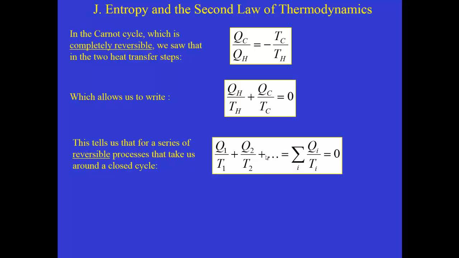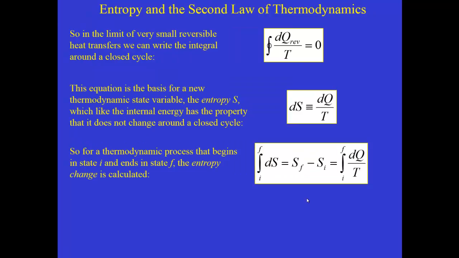And this suggests that this quantity Q over T might be something special. It might have a special characteristic because in the same way that when we go around a closed cycle on a PV diagram, the internal energy change is equal to 0, maybe there's some other function that we can define that has the same kind of property, that when you add up all of these terms around a closed cycle, you get 0. And that's the basis for the definition of what we call the entropy.